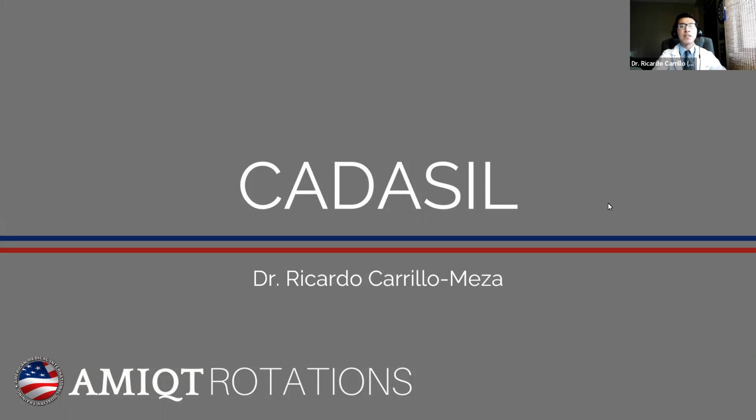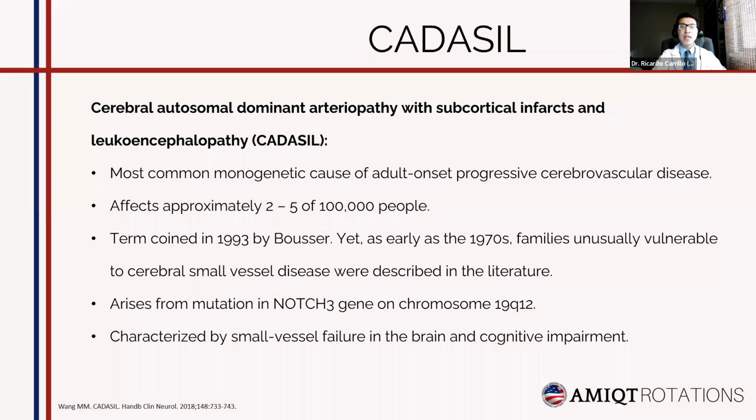I'm presenting CADASIL. CADASIL means cerebral autosomal dominant arteriopathy with subcortical infarcts and leukoencephalopathy. This disease is the most common monogenic cause of adult onset progressive cerebrovascular disease. It affects approximately 2 to 5 of 10,000 people. This term is kind of recent.